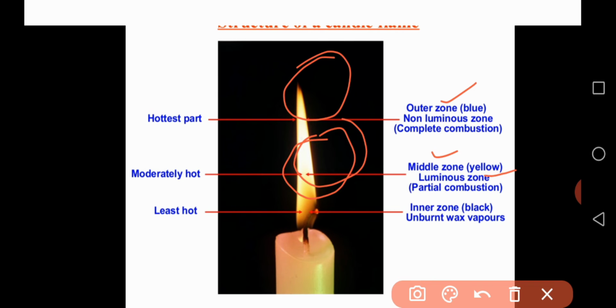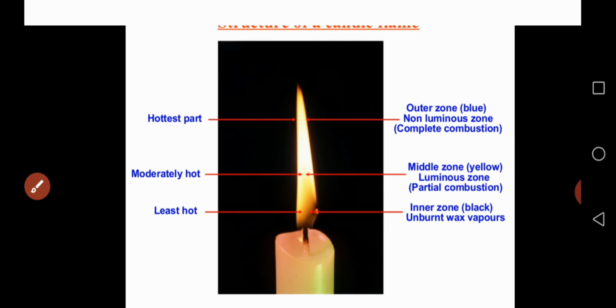The heat capacity of the middle zone is less than that of the outer zone, but more than that of the inner zone. What's the color of that middle zone? That is yellow. Similarly, it is the luminous part of the flame. So the middle zone is a luminous part of the flame, but the outer zone is the non-luminous part.